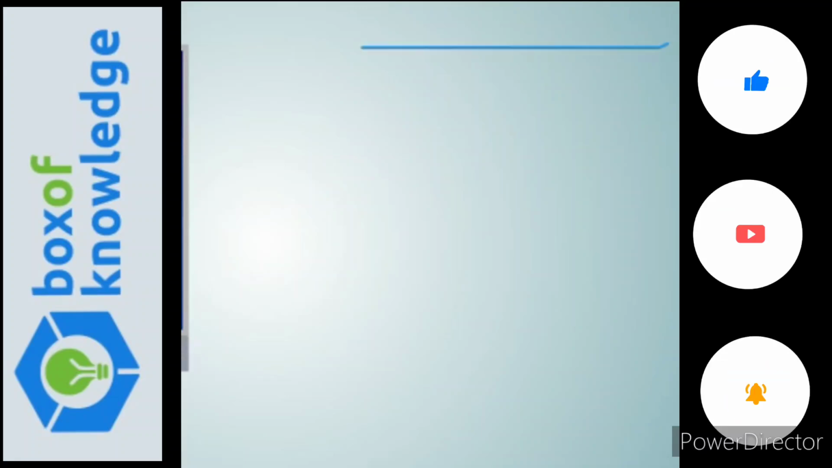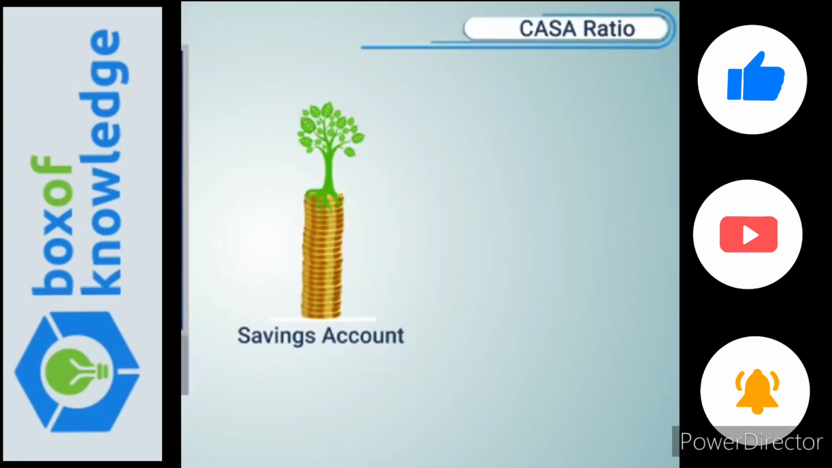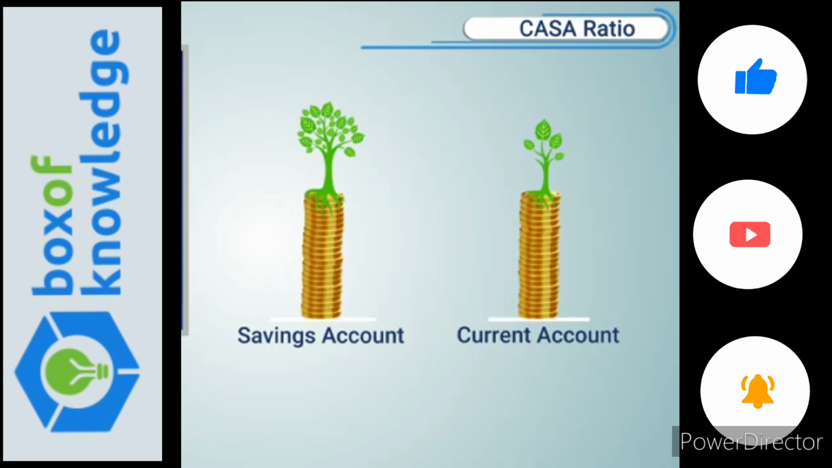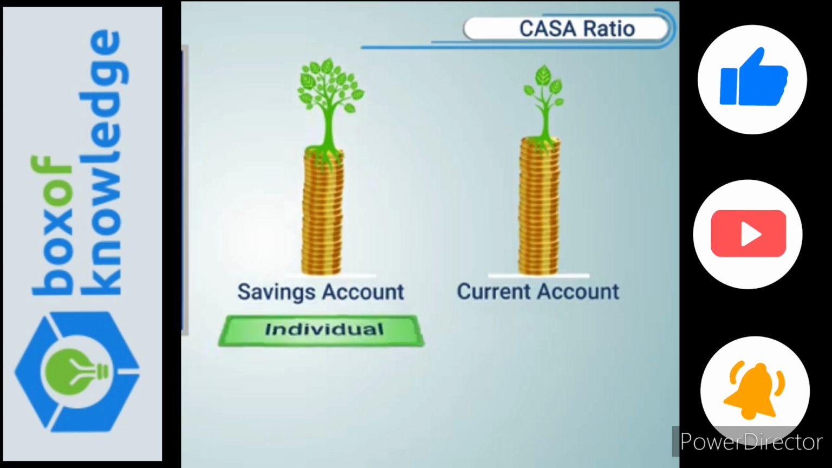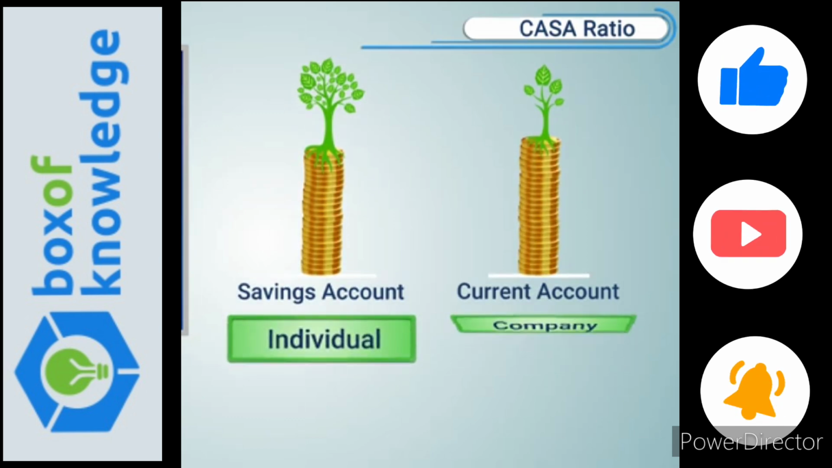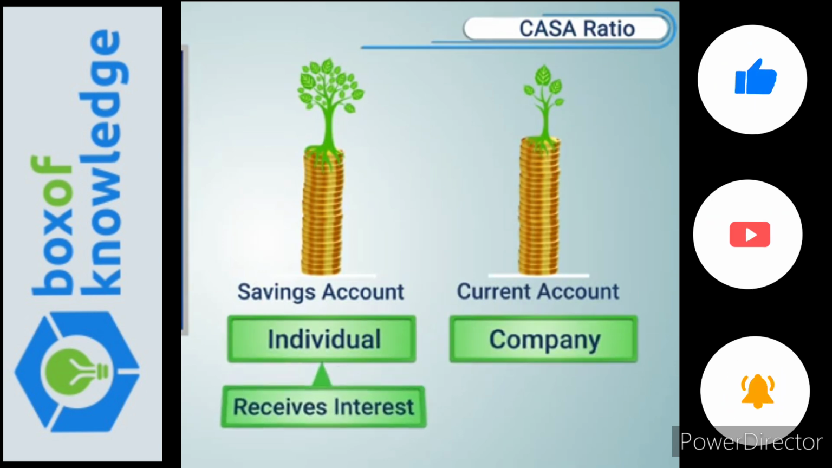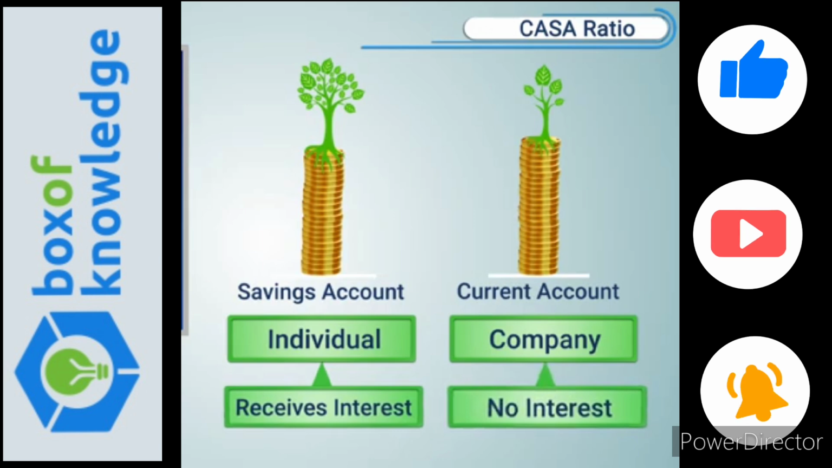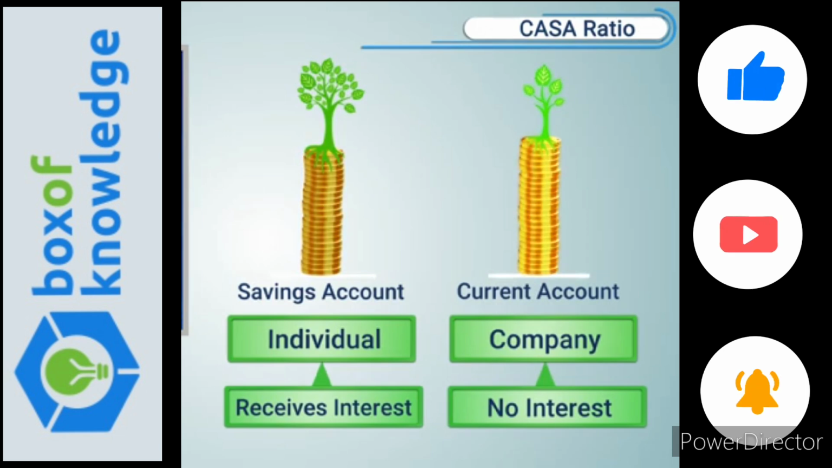All of us have heard about savings account and current account, but none of us knows what it actually is. Well, a savings account is opened by an individual and a current account by a company. Savings accounts receive interest while current accounts receive none. So CASA ratio stands for total deposits in relation to the current and savings account.